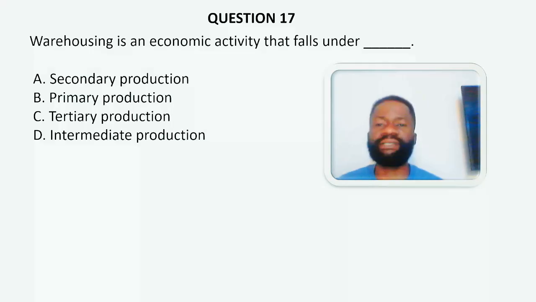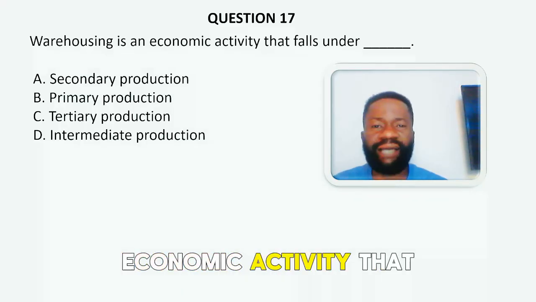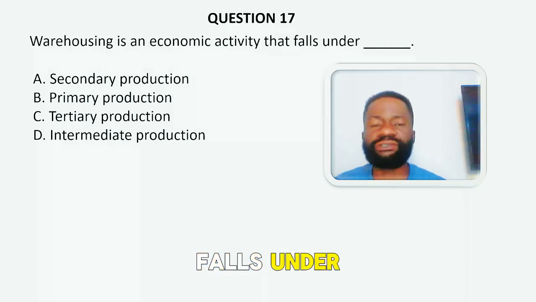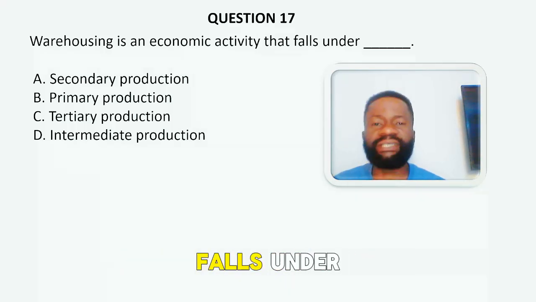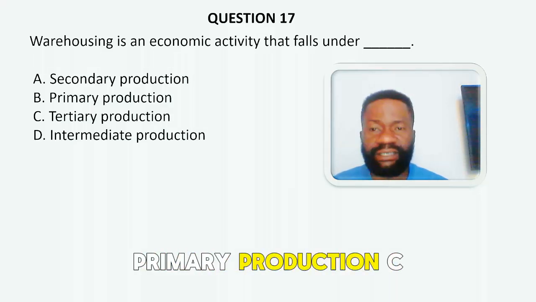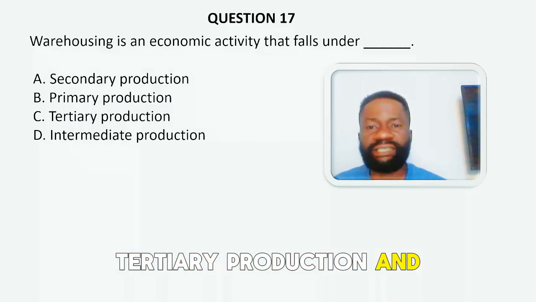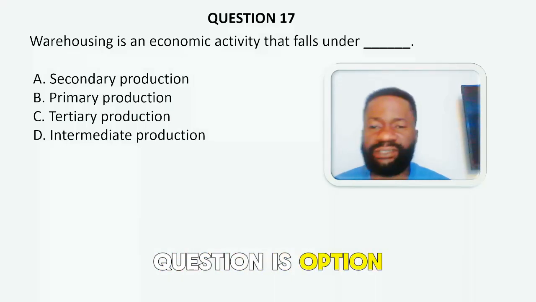17. Warehousing is an economic activity that falls under dash. A. Secondary production. B. Primary production. C. Tertiary production. And D. Intermediate production. The correct answer to this question is option C.